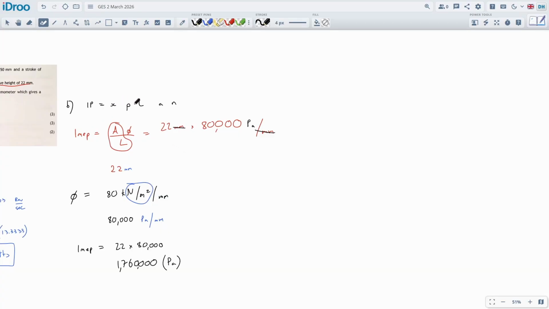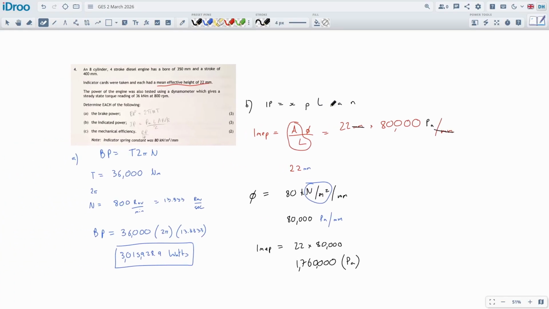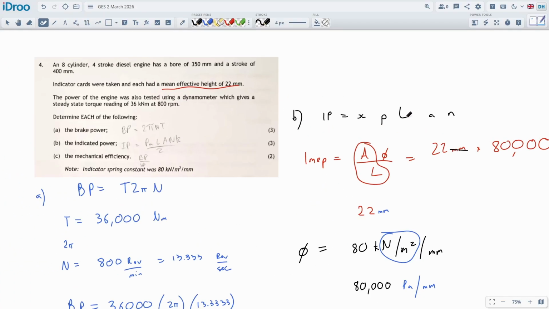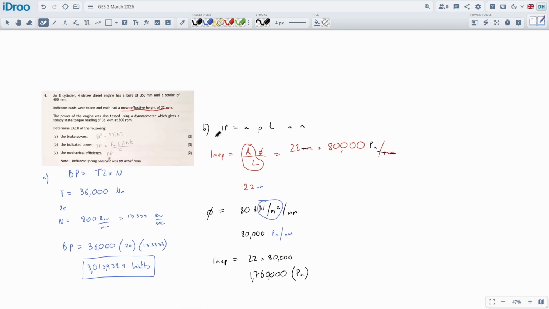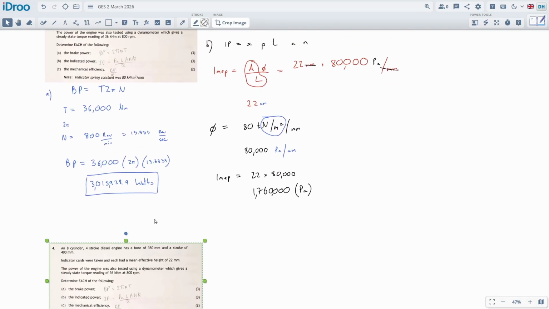N we already know. L we know as well. It tells us here we should have the length of the stroke. Yep, it's in there. The area of the stroke? No, but they're giving us the bore. Okay, so we've got some more calculations to do. So how am I going to organize it? Let's make some fresh space.